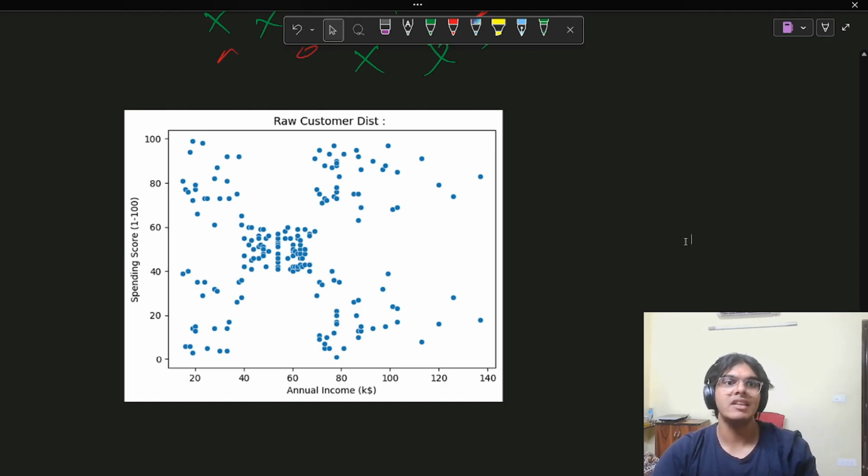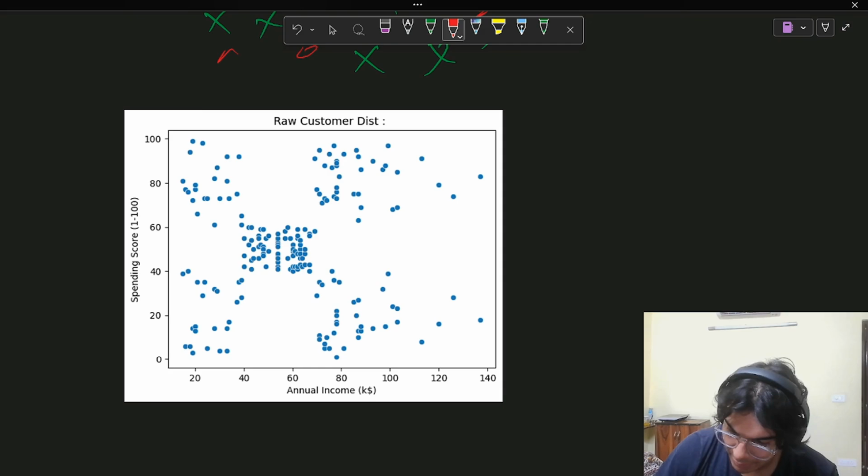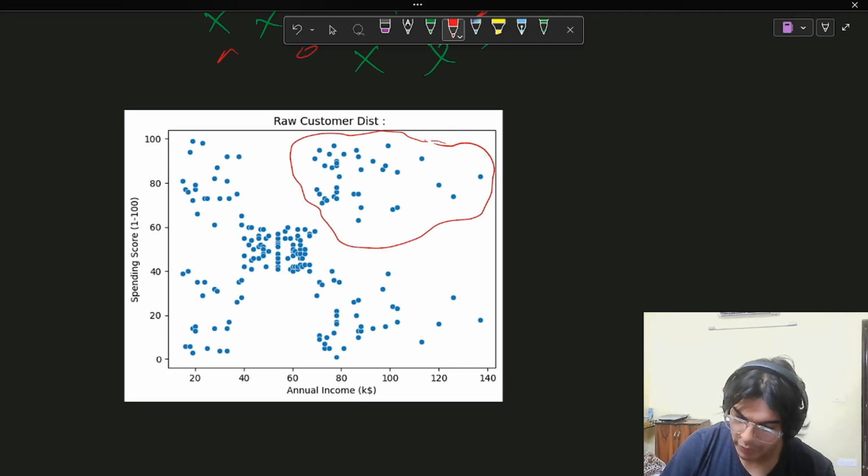So what do you see in this scatter plot? Do you see some structure or are all these random points? No, we definitely see some structure. So if I take my pen and try to make some structure, I can already see some way I can group some of the points together. Okay. So these points are all collected together. So maybe I can group them together, right?